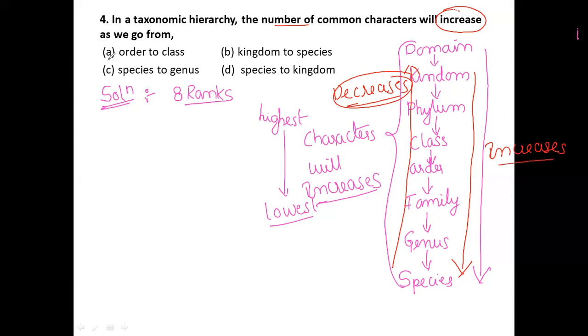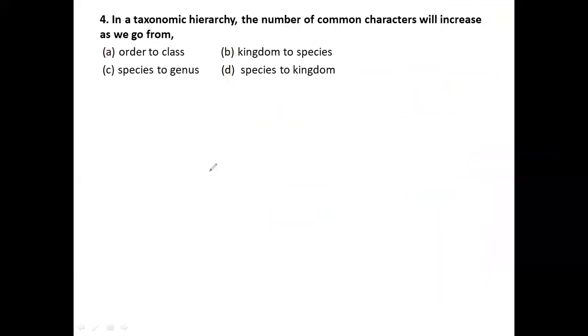So order and class is a wrong option, species to genus is a wrong option, species to kingdom is a wrong option, and kingdom to species is the correct option for this question. I hope you all understood very clearly. Shall we move on to the next slide? Okay, so this was the fourth slide, right? Now the fifth slide.